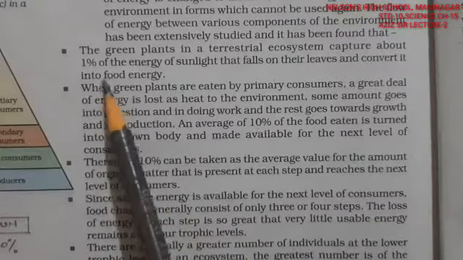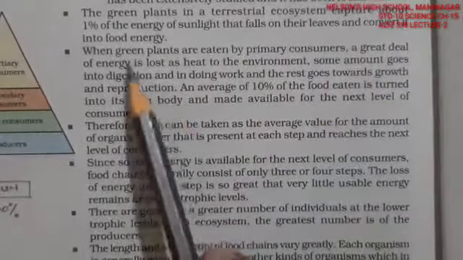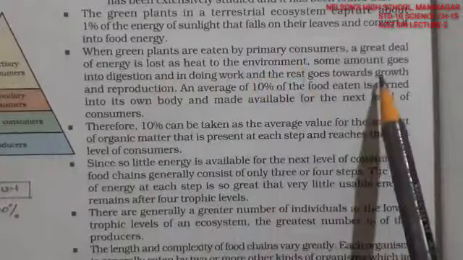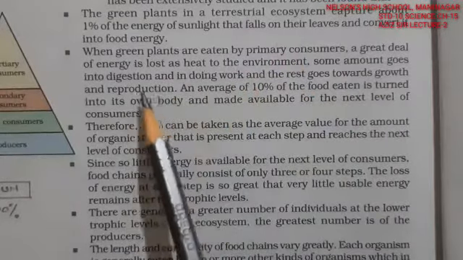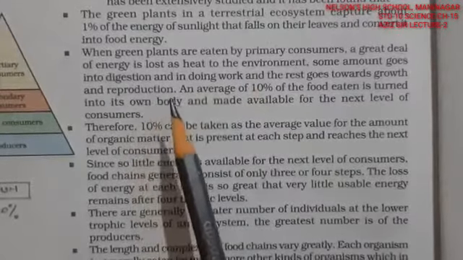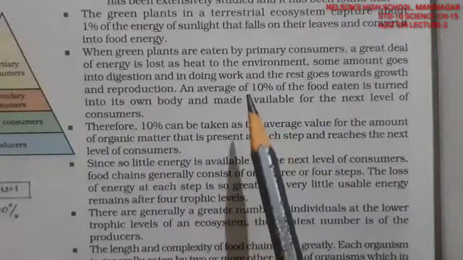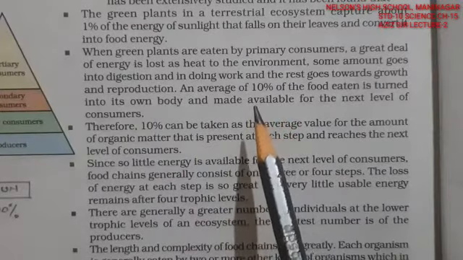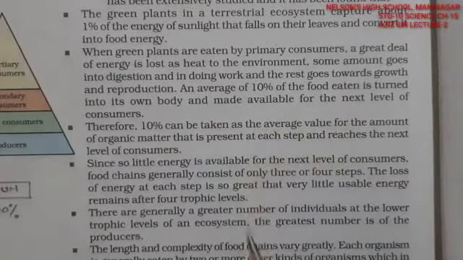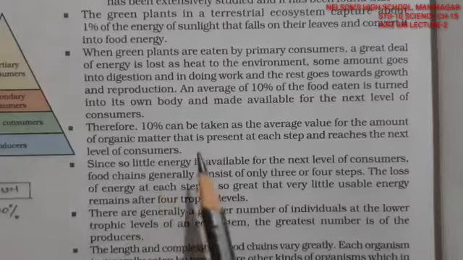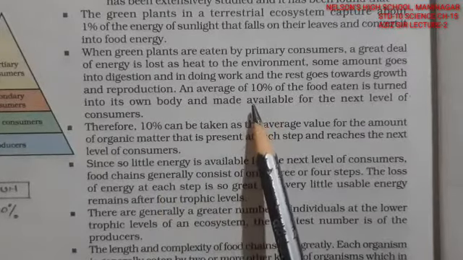So this is the 1% sunlight energy that falls on the earth, right? These green plants have this 1% energy, and they become producers by consuming this energy, and some of the energy is lost as heat when their energy is utilized, and hardly 10% is passed on in the form of food eaten, as in plants, and 90% is not eaten. It is not that all the plants that grow are eaten away. So only 10% can hardly be eaten.